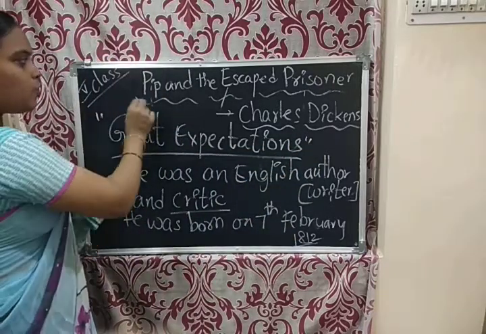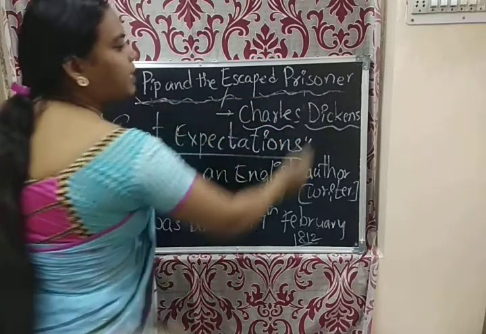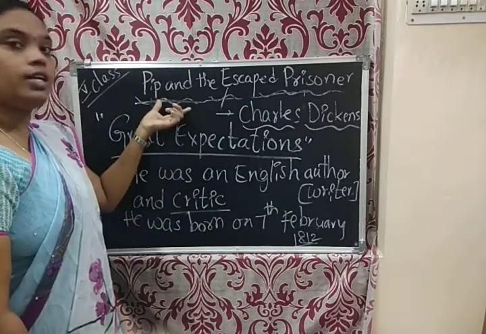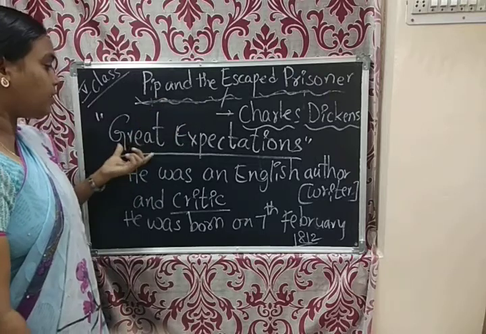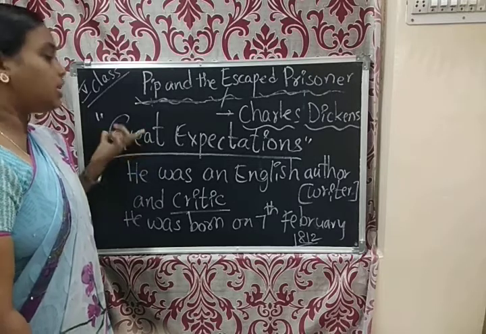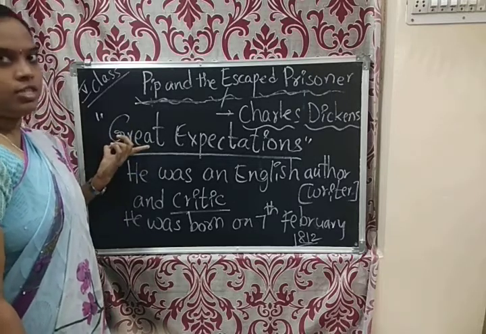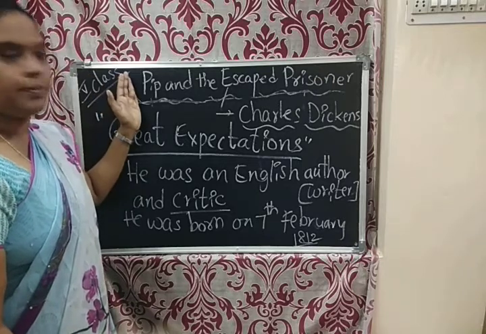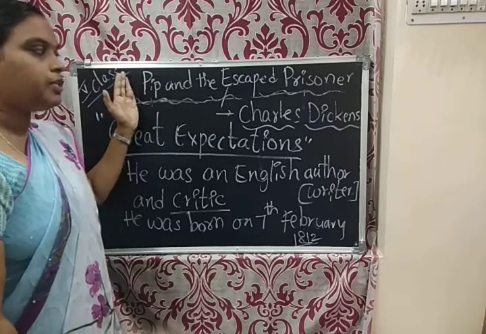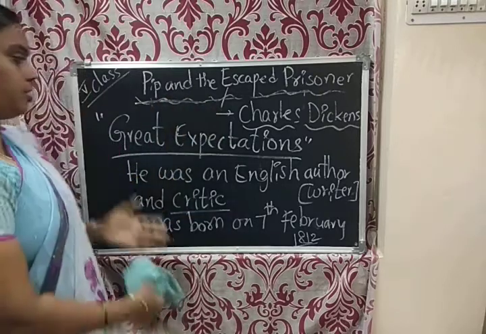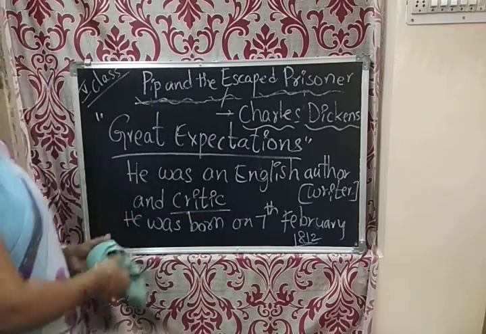So this is a small story. Pip and the Escaped Prisoner is a small story. This story has been taken from the book. What is this book's name? This book's name is Great Expectations. Is it clear to you? So this is about Pip and the Escaped Prisoner, the title meaning and the writer Charles Dickens. Is it clear to you? Very good.